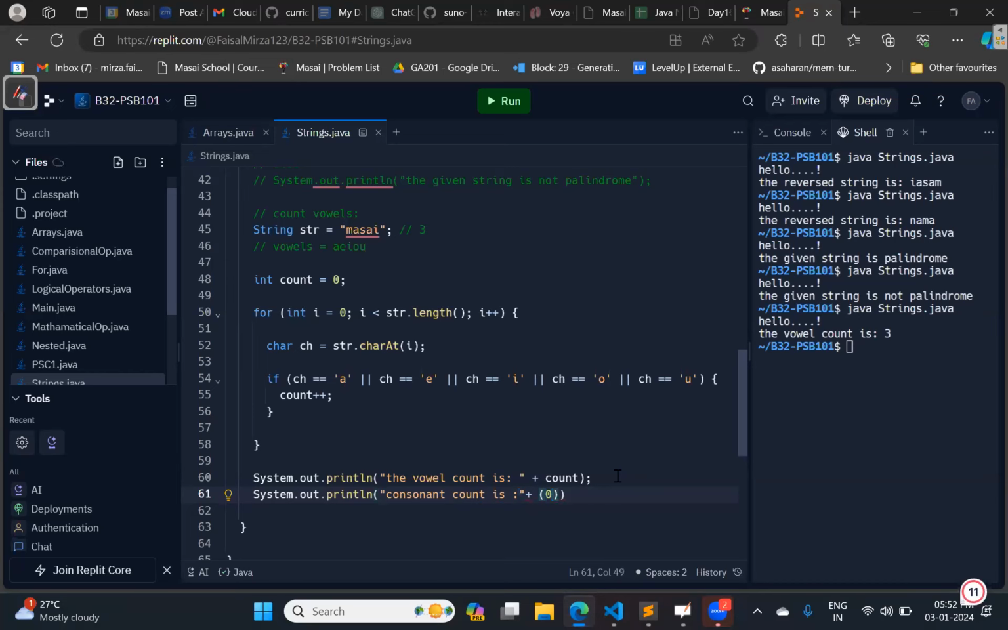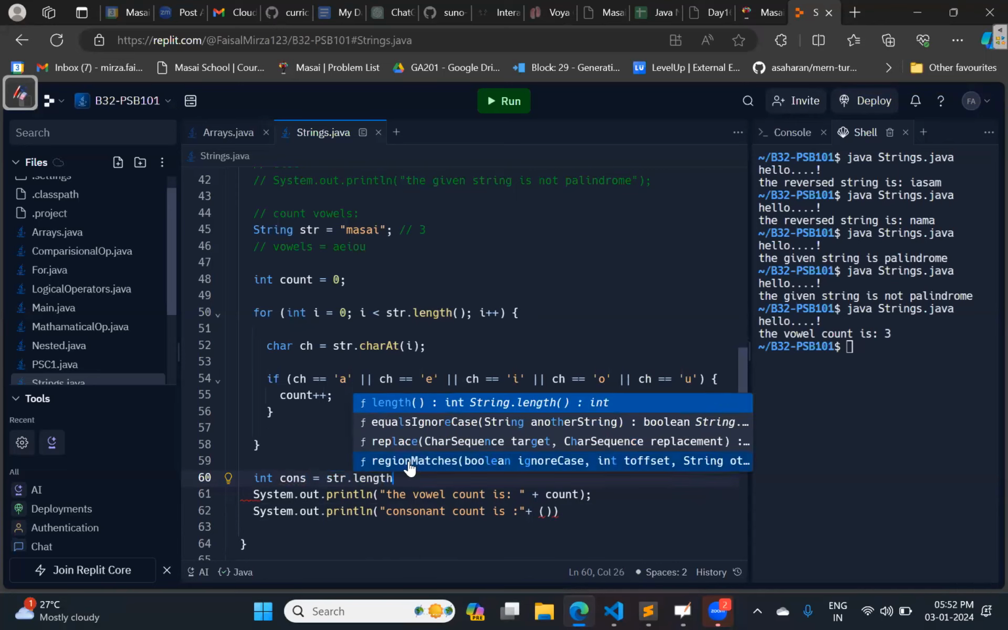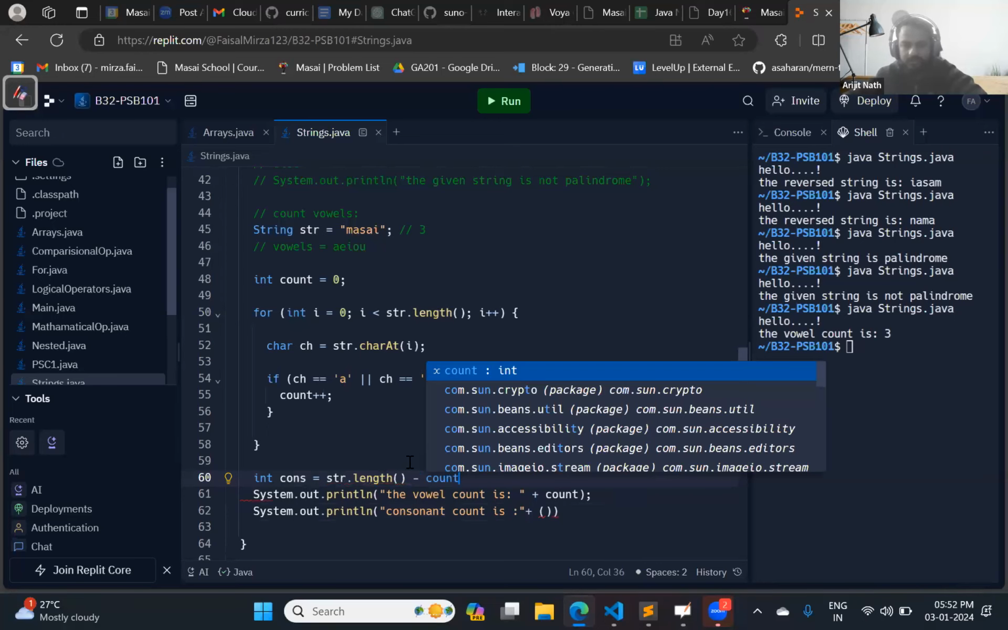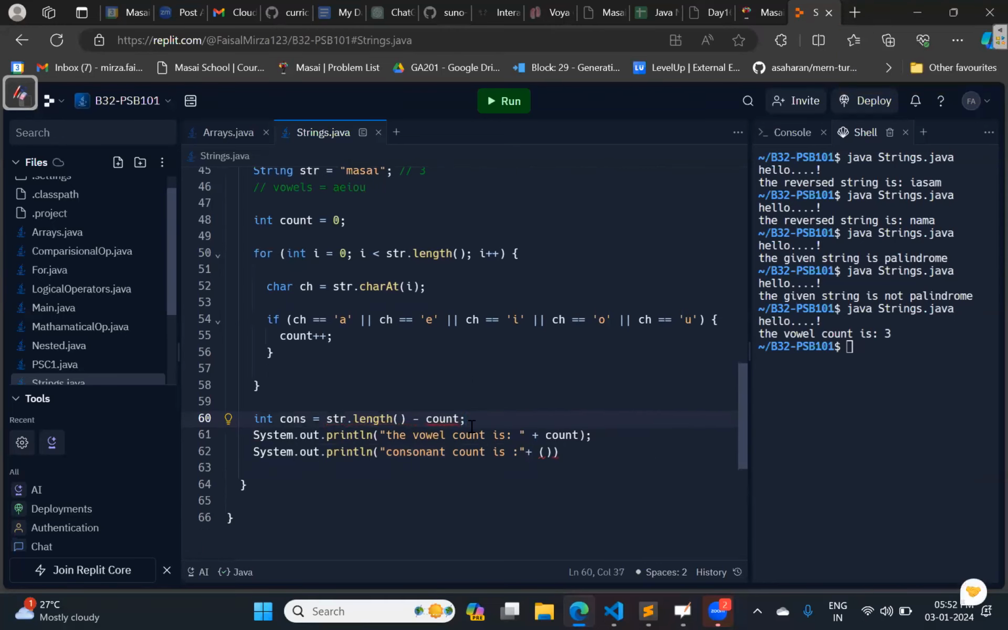So how will you find out the consonants? Int cons. Yes, sir. Can I say str dot length minus count? Yes, sir, we can say that. So this will give me the output for the total number of consonants.